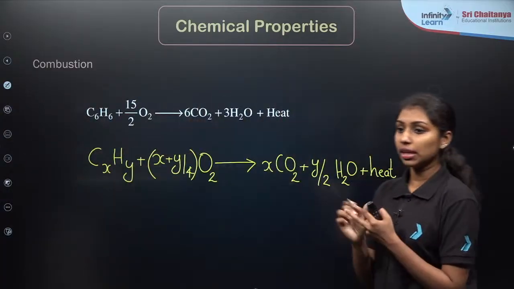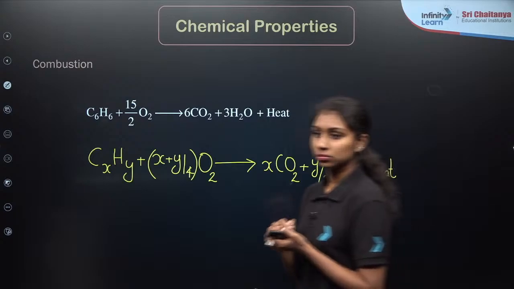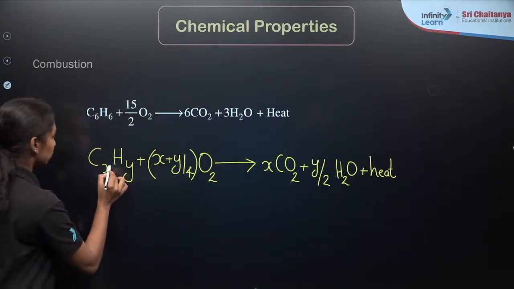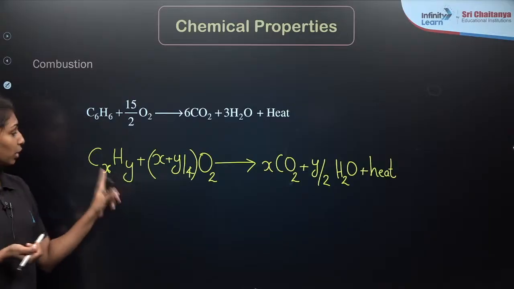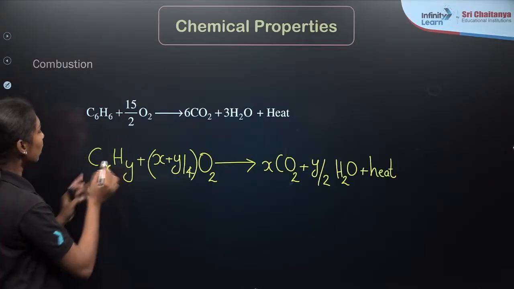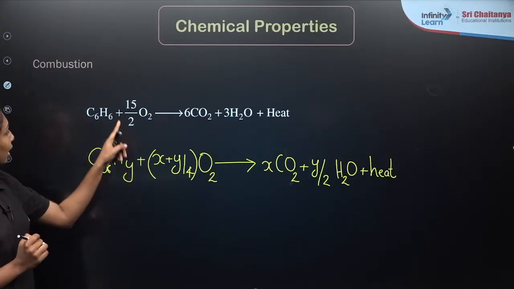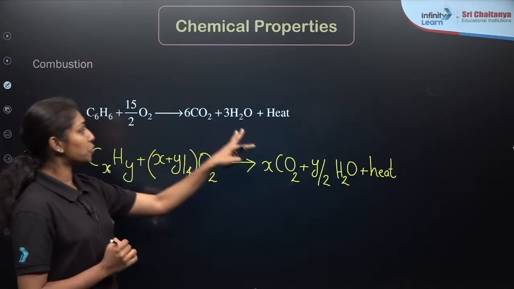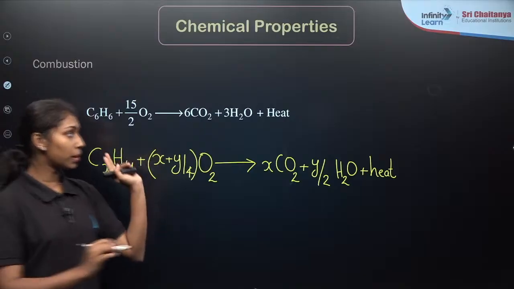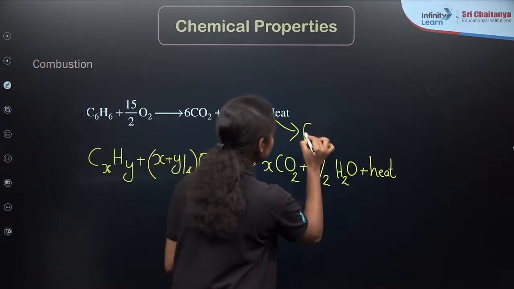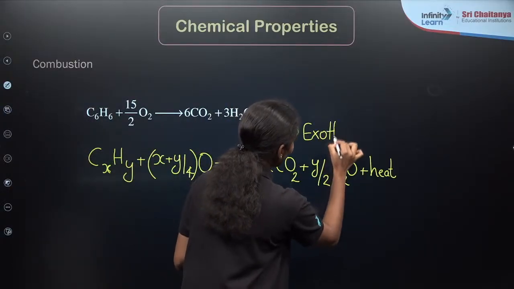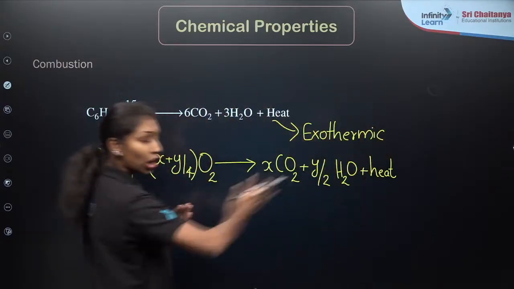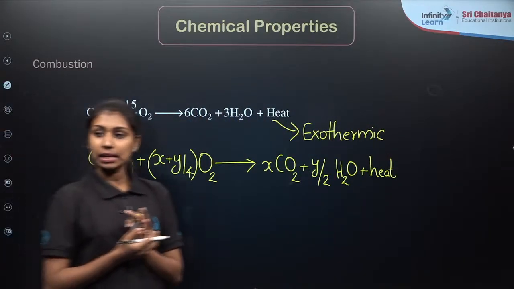For example, if you are taking C6H6, you will get a combustion product like this: C6H6 plus 15 by 2 O2 gives 6 CO2 plus 3 H2O plus heat, which means it is an exothermic reaction. Heat is released. So based on this equation, you will get the combustion reaction for any of the aromatic hydrocarbons. Clear?